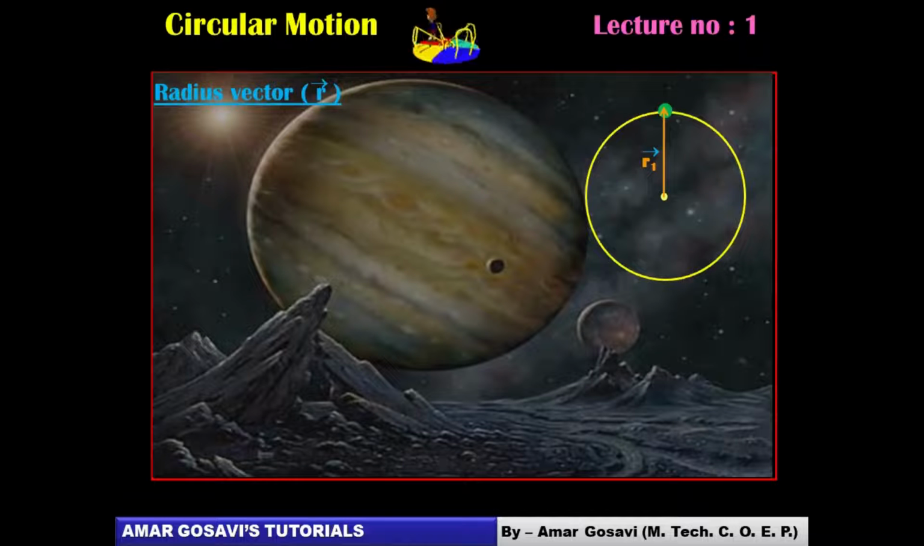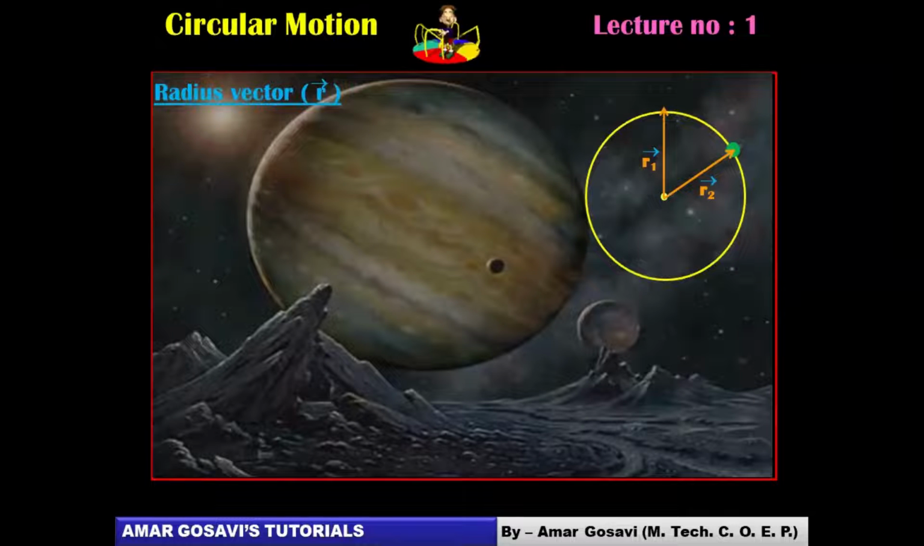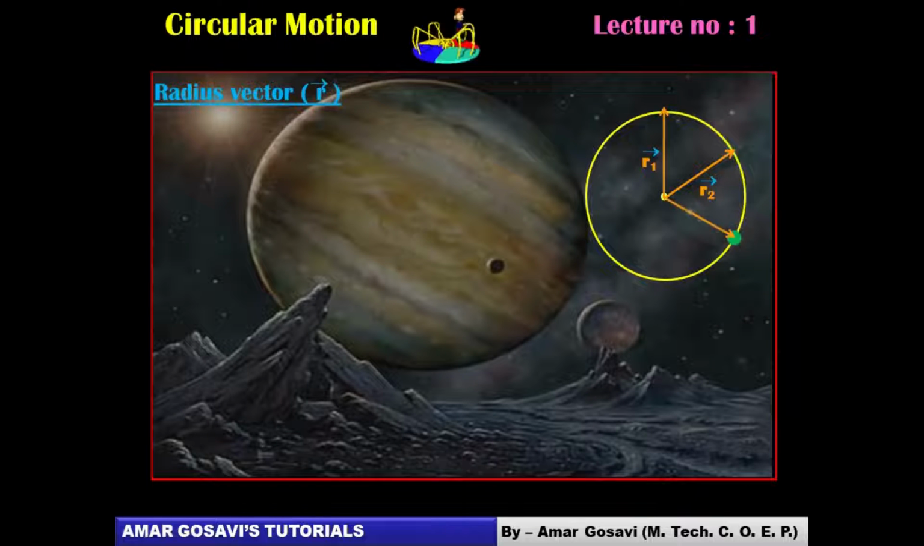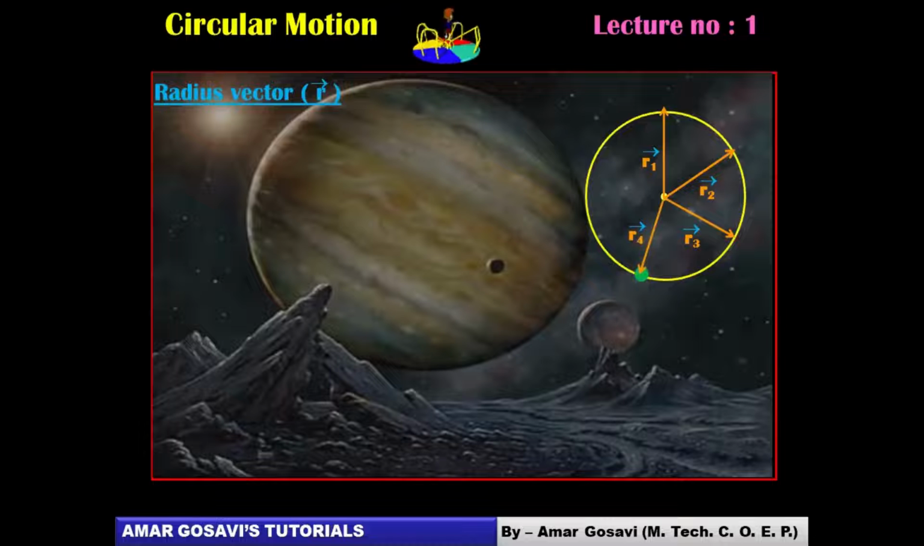So for this position, it is say R1. The time changes, the position will also change. You can see the animation. Time changes, the position changes, and the radius vector also changes in direction, not in terms of magnitude, but in terms of direction. So how do we define radius vector then? It's a line segment joining the center of the circle and the particle, directed towards the particle. You can see the arrow is directed towards the particle. So this is the definition for radius vector. For a different position, again, the radius vector will have a new direction, and it will keep on continuing like this.